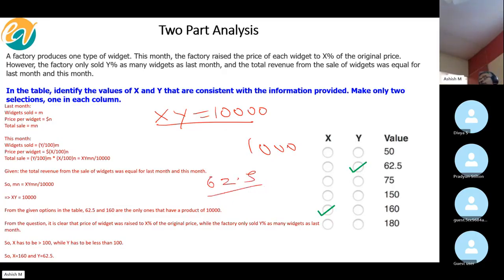So obviously this can be a percentage. X and Y both can be decimal. I've assumed M and N here, but we also did another method when I drew a table and assumed 100 and 100. That just makes it easy. I think that is just an easier approach.